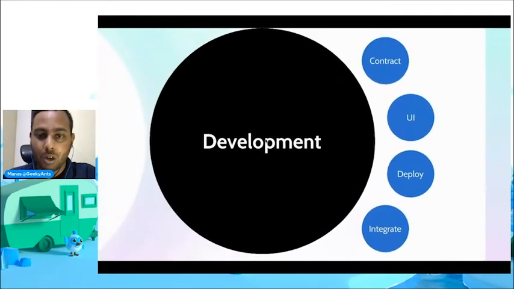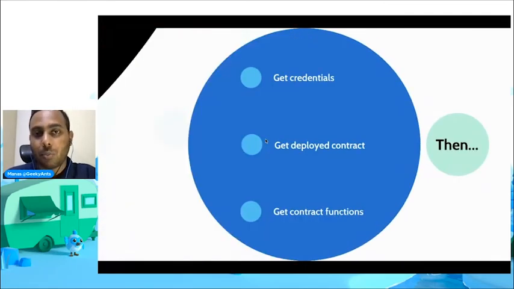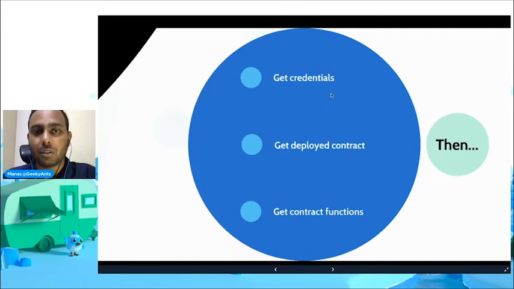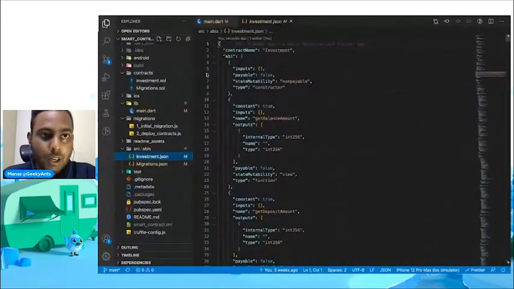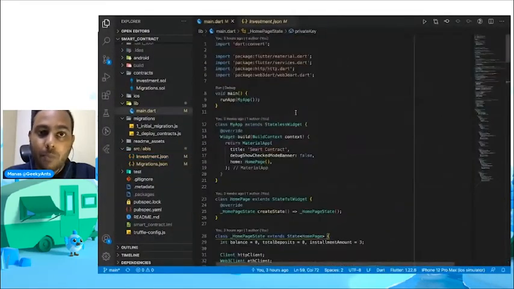So after that, we need to integrate the deployed contract with our UI. Before doing the actual function, we need to initialize. For initializing, we need to get our credentials, get the deployed contract, and get the contract's public functions defined by the contract. So let's see. Yeah, we'll also be needing two packages for it.